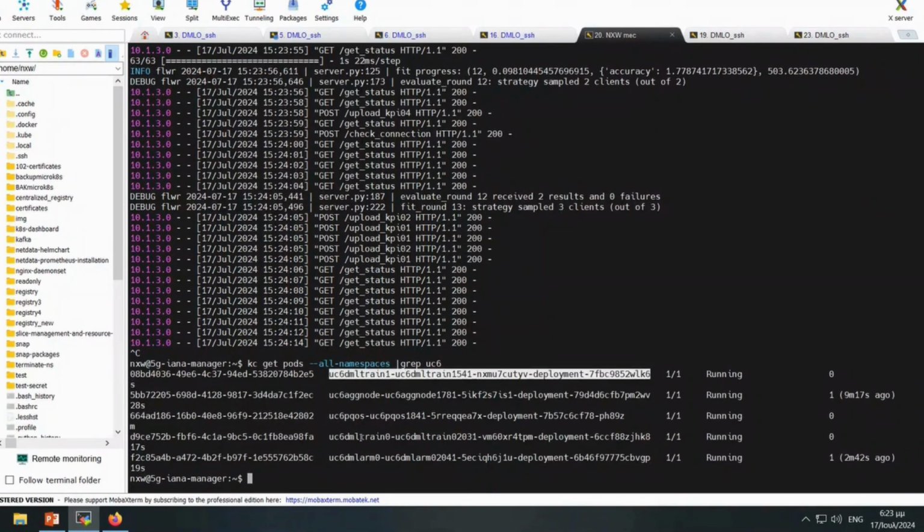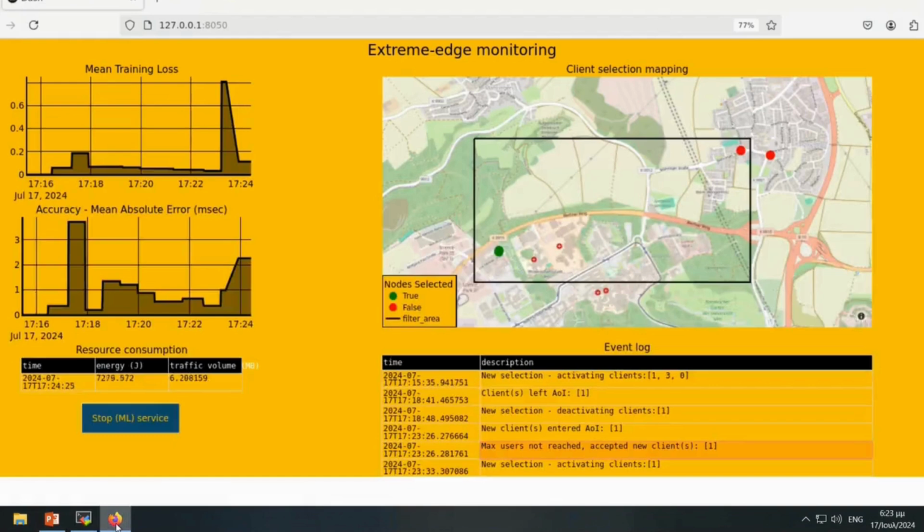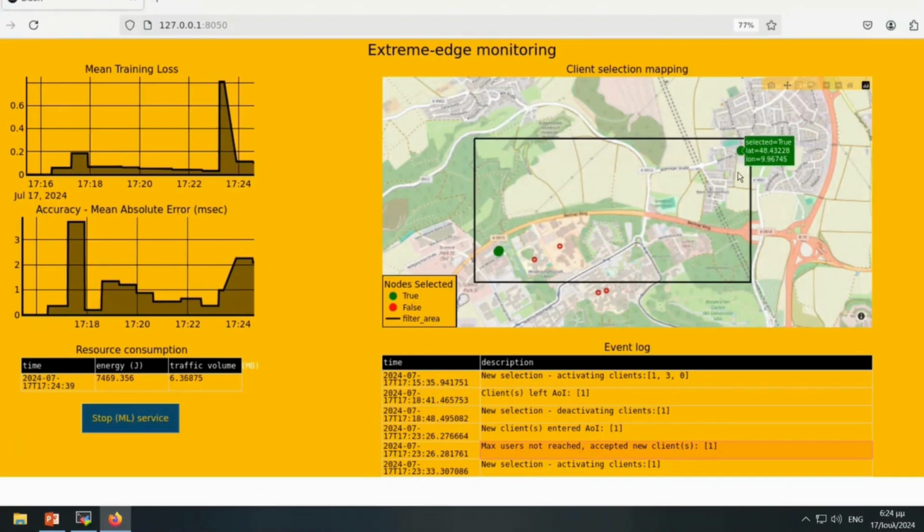We can see here that there are a total of 3 pods running the training task at the moment. This is also depicted in the top left part of the screen, where the convergence and the accuracy of the training task change in the course of time, and also it is visualized in the map, where we can see that the third OBU is activated and the color has changed to green.